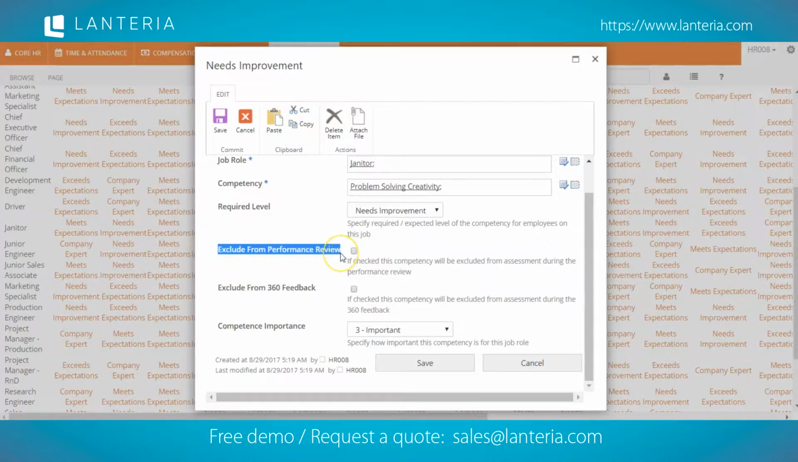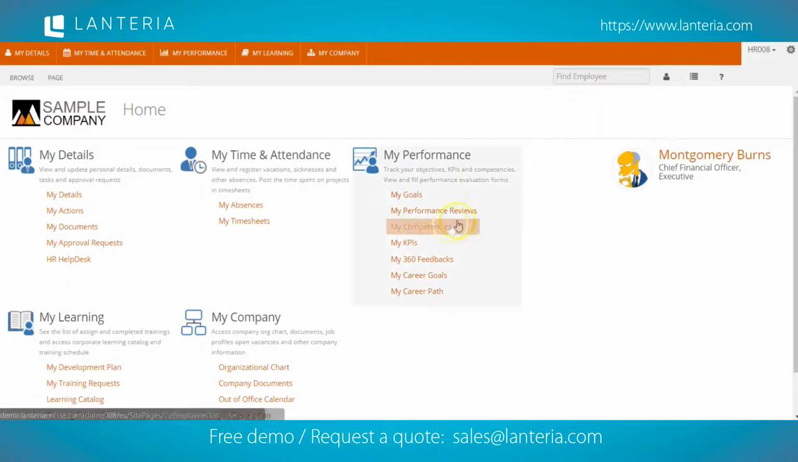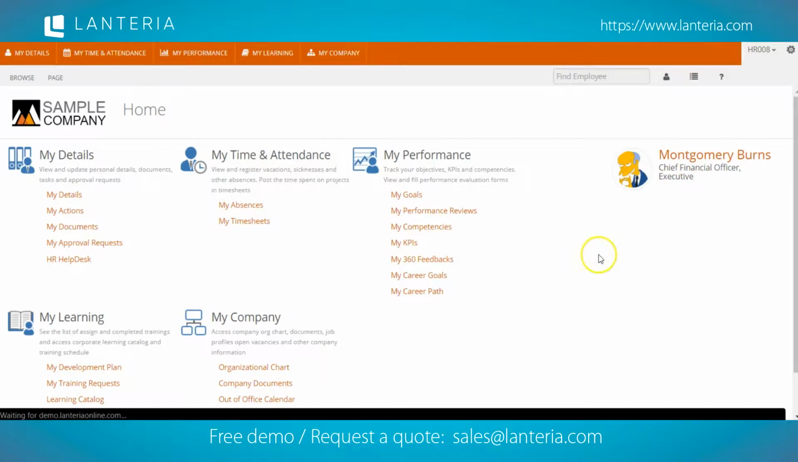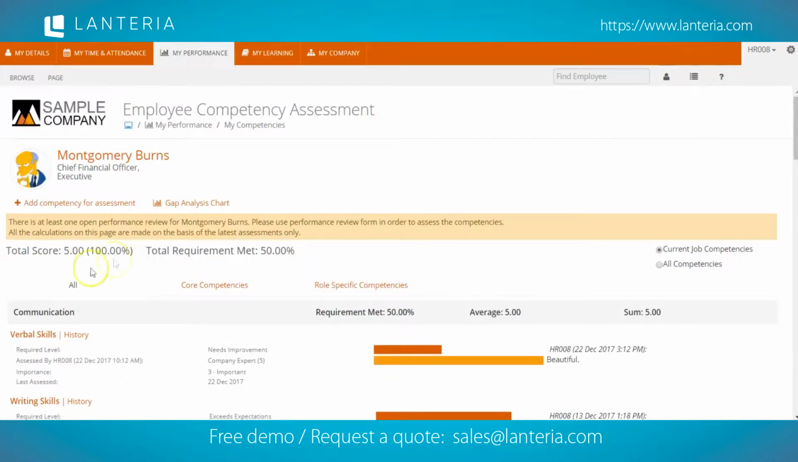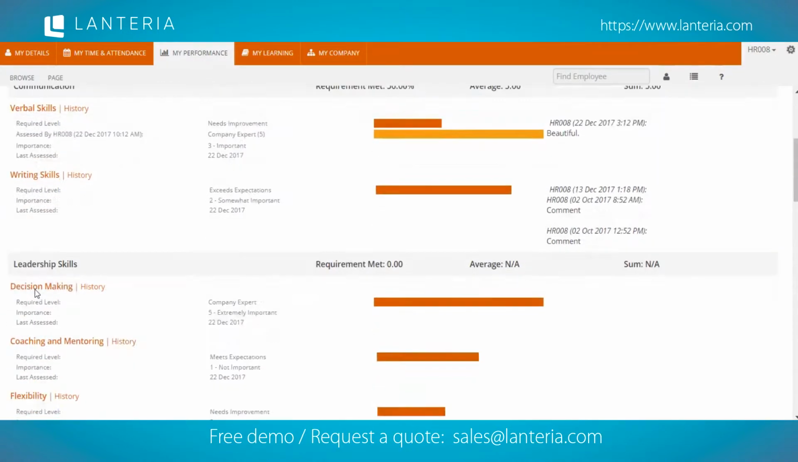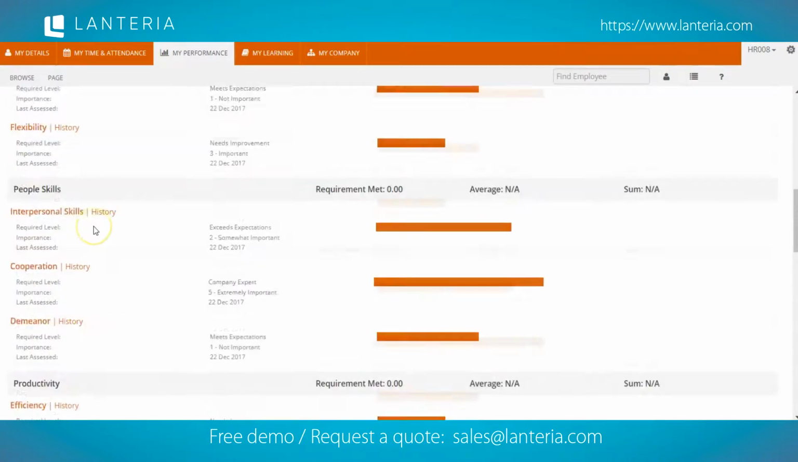Likewise, we can choose to exclude certain competencies from a performance review or from a 360 feedback. So thus, when a new employee is assigned to a particular job role, they will immediately inherit all of the competencies that have been assigned to their job role. In the case of Montgomery Burns, the Chief Financial Officer, in his goals section, in his competencies section, he can actually see all the competencies that have been assigned to his job role and competencies that have been assigned to him individually, irrespective of his job role.